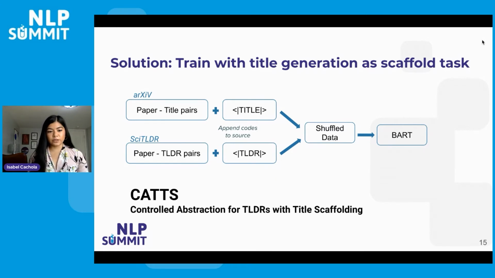Now, the reason we decided to use title generation as our scaffold task is titles are both short and they contain salient information about the paper. So although they are not TLDRs, they are similar enough to TLDRs that we thought it would make an appropriate scaffold task. In addition to that, this also addresses our problem of limited training data because titles are widely available. Every paper has a title, so it's easy data to collect.